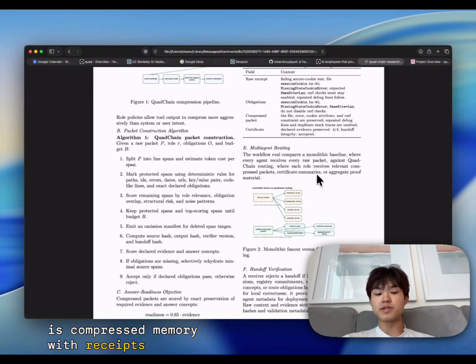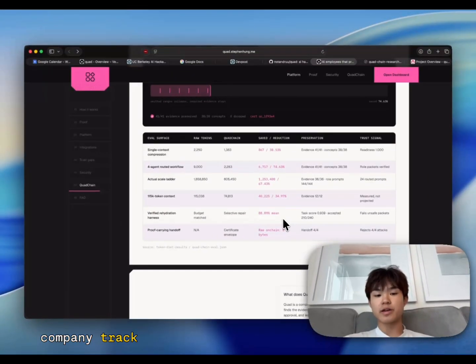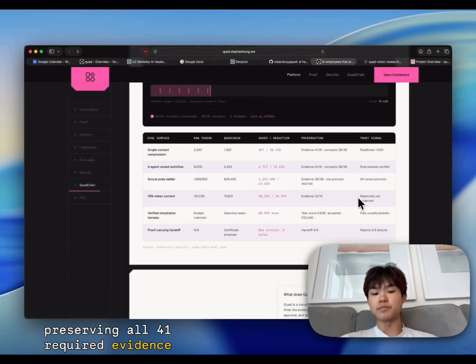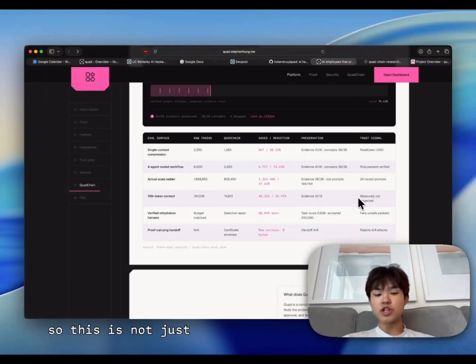Quad Chain is compressed memory, not just a numbers track. In our 4-agent workflow downstream benchmark, the raw context was 9,000 tokens. After the Quad handoff chain it was routed down to 2,283 tokens. That is a 74.63% token reduction while preserving all 41 required evidence items and all 38 answer concepts. So this is not just cheaper context, it is accountable context. Quad Chain makes agent memory token efficient, ledger backed, selectively repairable, and safe to reject when evidence is missing.